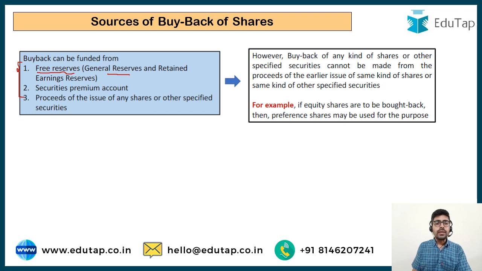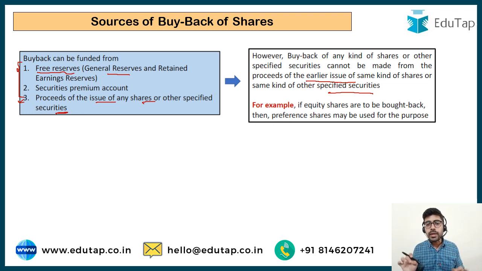Now in addition, there is another source which is available. This is the proceeds of the issue of any shares or other specified securities. So it is also possible to make an issue, collect money and make a buyback of shares. However, do remember this, that buyback of any kind of shares or securities cannot be made from the earlier issue of the same kind of shares or same kind of specified securities. So no funny business will work here. You cannot do that previously whatever kind of equity share you issued, now you buy back the same kind of equity share.